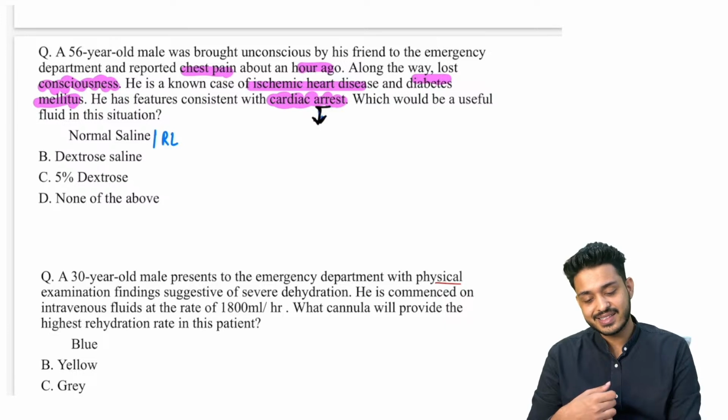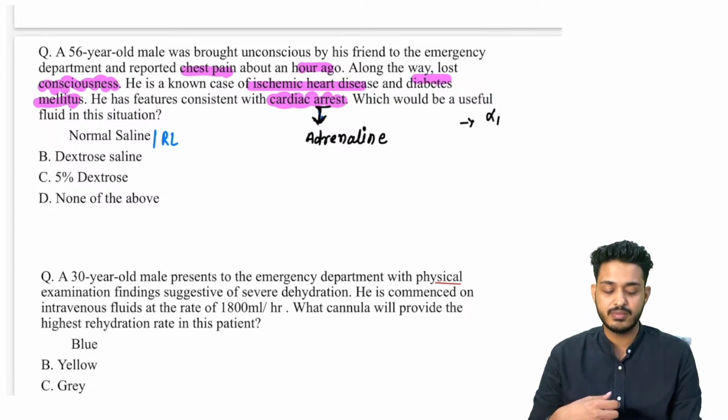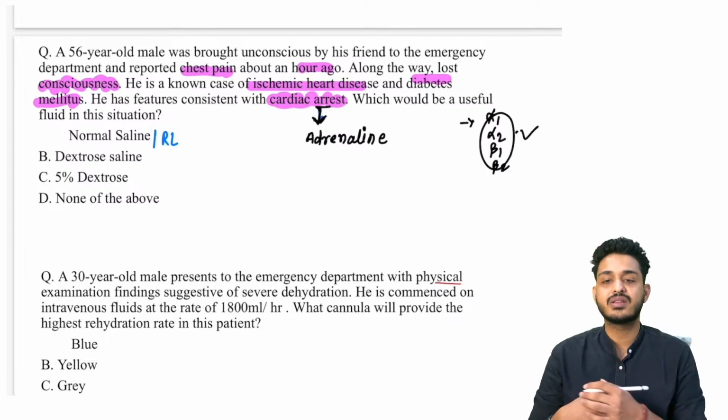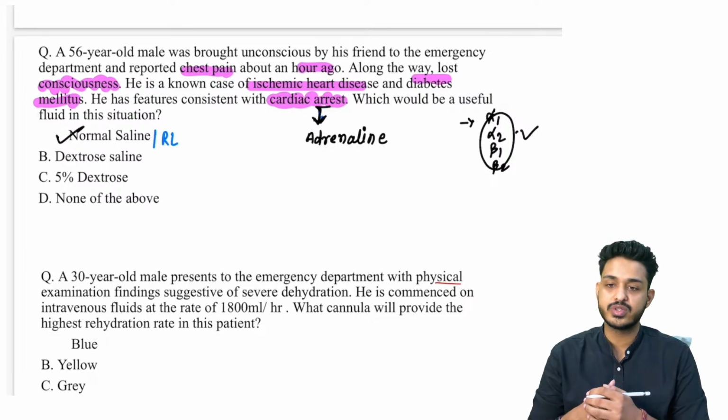In cardiac arrest, for this particular patient, the drug of choice will be adrenaline. It is going to cause activation of alpha 1, alpha 2, beta 1, beta 2. That is going to activate all the receptors. The patient will be reviving again, right? So in this particular case, the fluid that we will be using is normal saline.